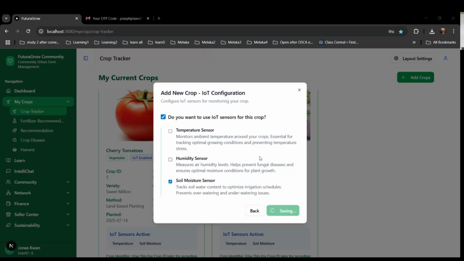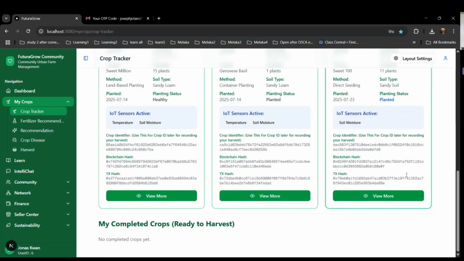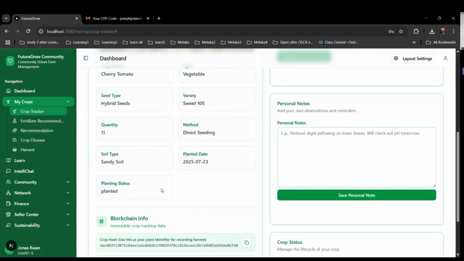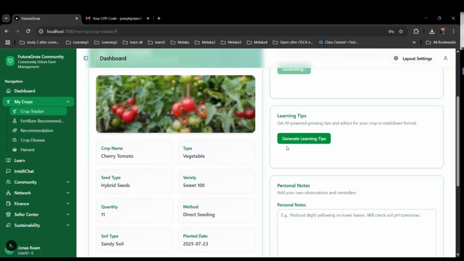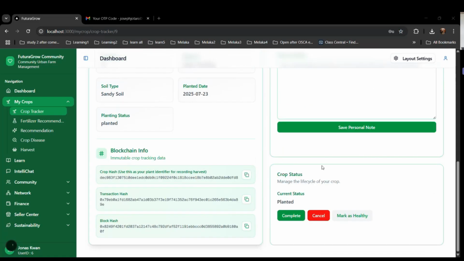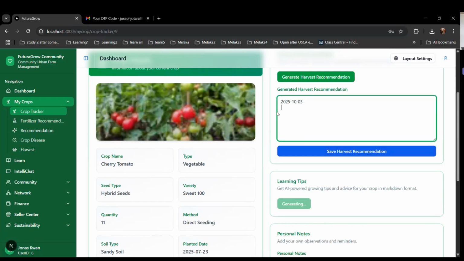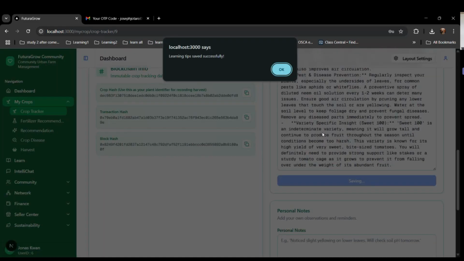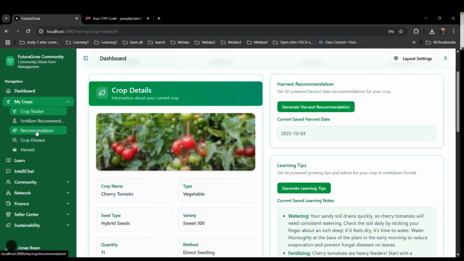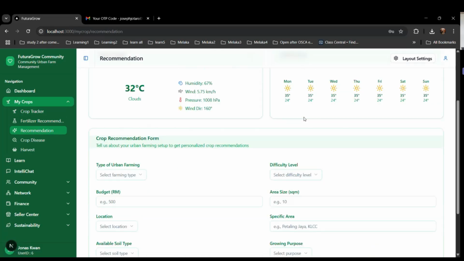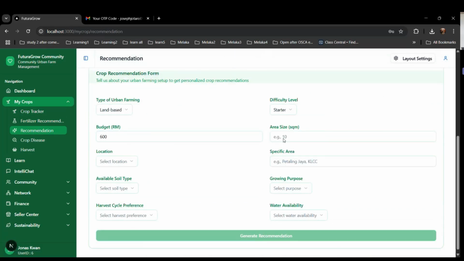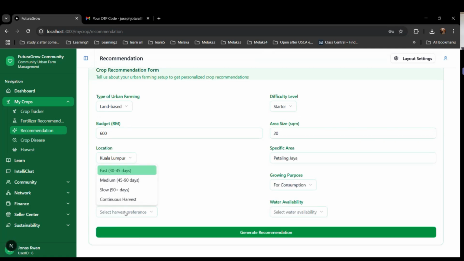And once it's saved, the user can view the crop details and all the crop hashes. They can also get recommendations for harvest date and some learning tips on how to plant urban farm crops, and tips on how to grow the crops successfully. And for crop recommendation, they can get suggestions based on the weather prediction, the 7-day weather forecast, the current weather, and various urban farming metrics.